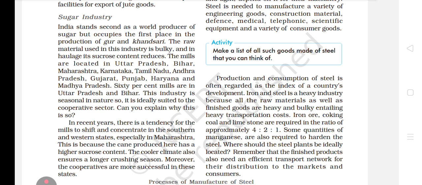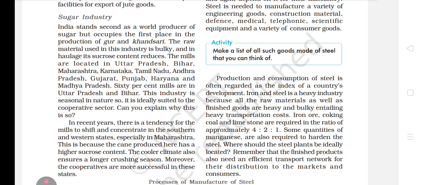This industry is seasonal in nature, so it is ideally suited to the cooperative sector. Seasonal in nature, that's why the people who produce the things are the owners of this industry. Can you explain why this is so? The people working in this industry know very well in which season we have to grow the crop and sell it. So these people will grow it in that particular season only.